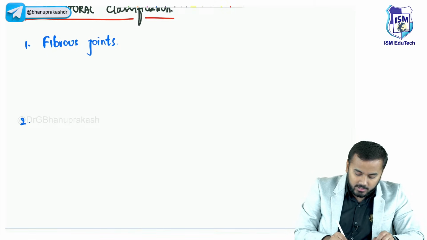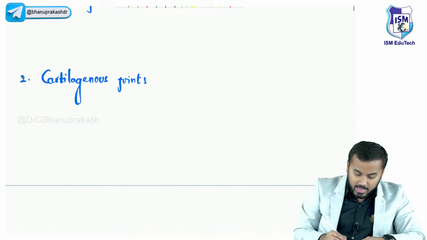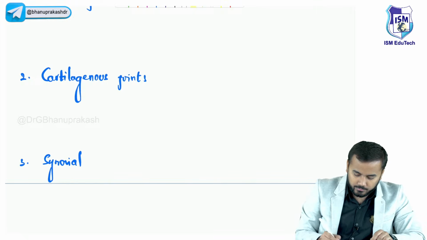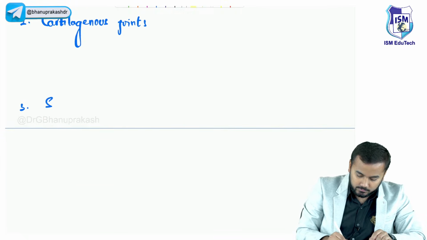Second one is called cartilaginous joints. And third one is called synovial joints.